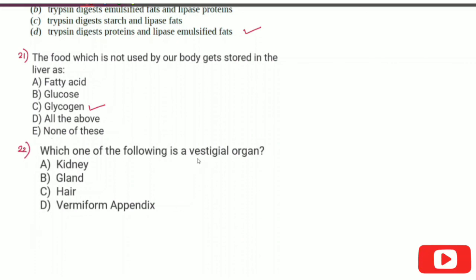Last question. Which one of the following is a vestigial organ? Kidney, gland, hair, or vermiform appendix? So the correct answer is vermiform appendix.